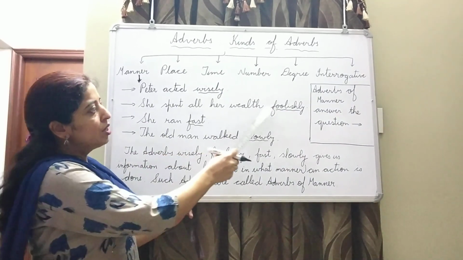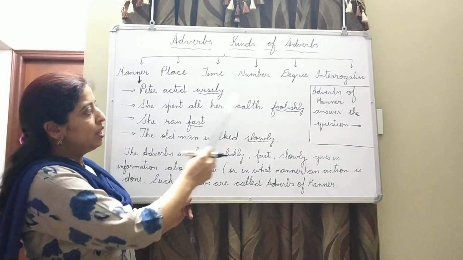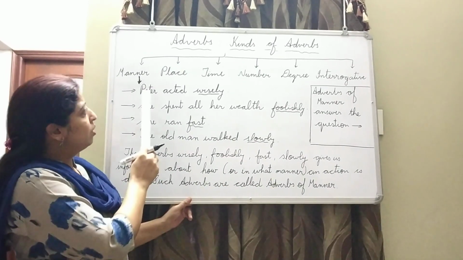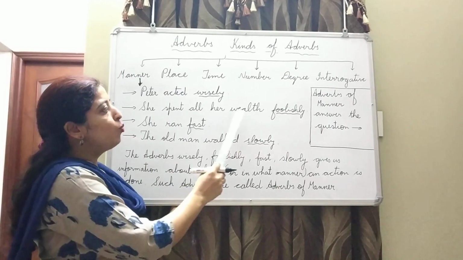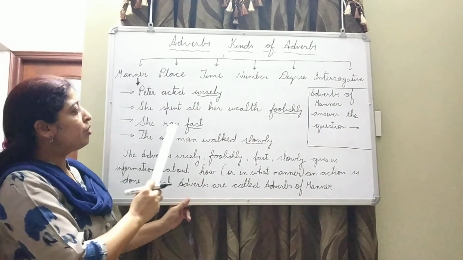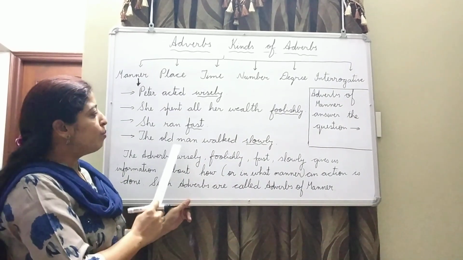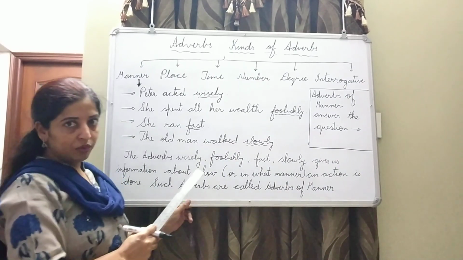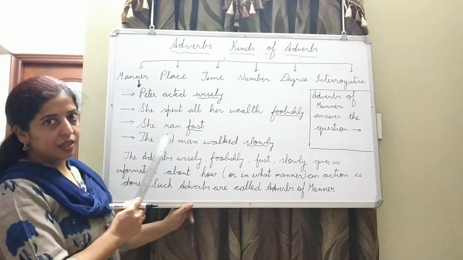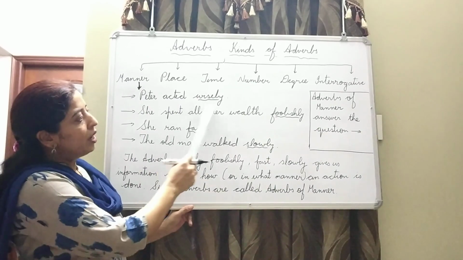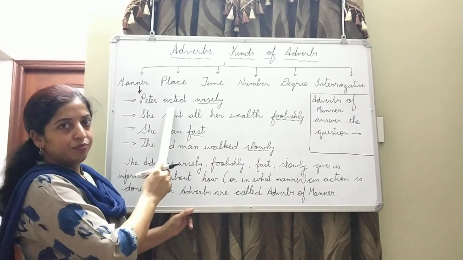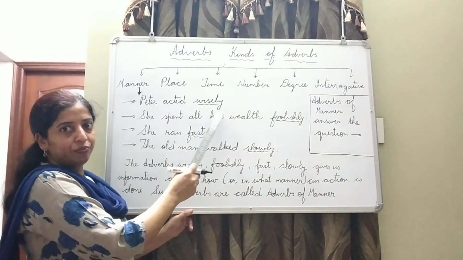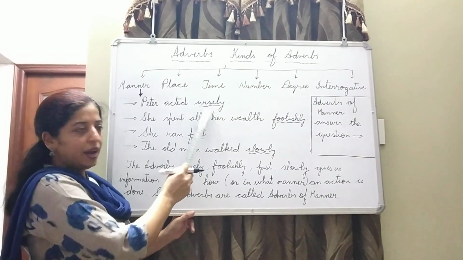The underlined words are adverbs. Wisely, foolishly, fast, slowly. Peter acted wisely. She spent all her wealth foolishly. She ran fast. The old man walked slowly. Now, in these sentences, the underlined words are adverbs. Peter acted how? Wisely. Wisely is adverb.